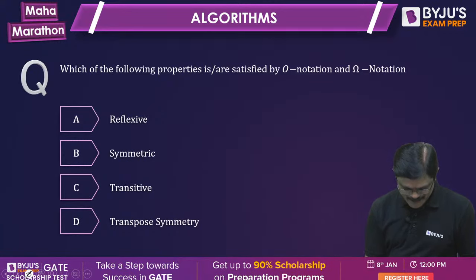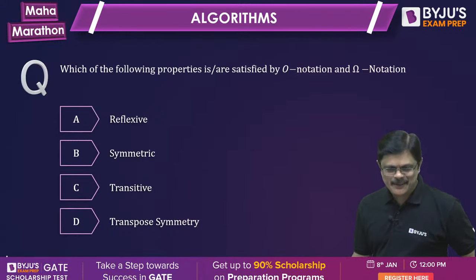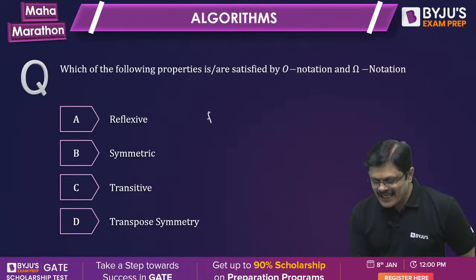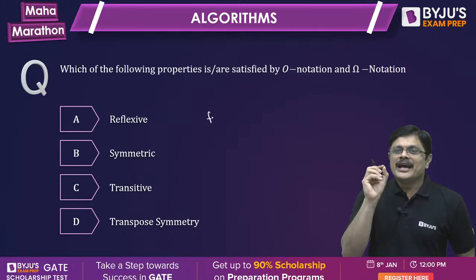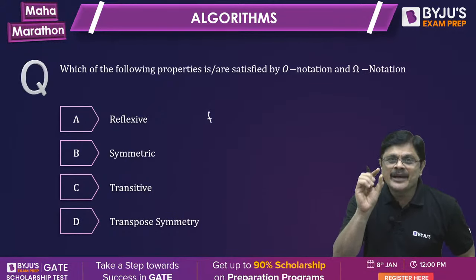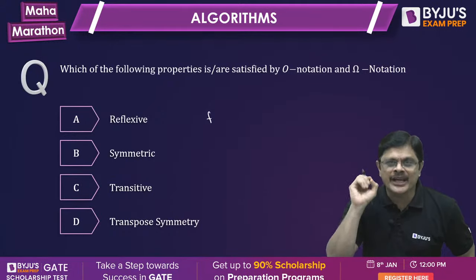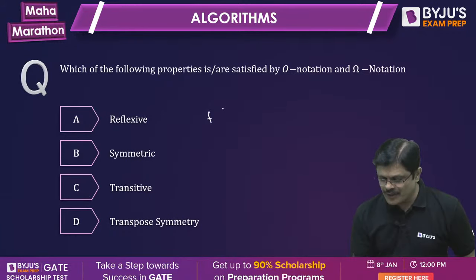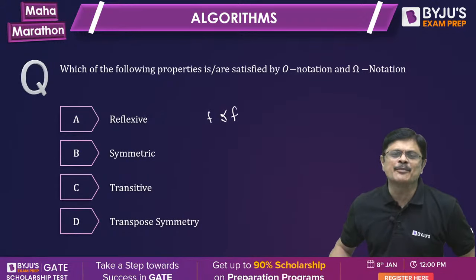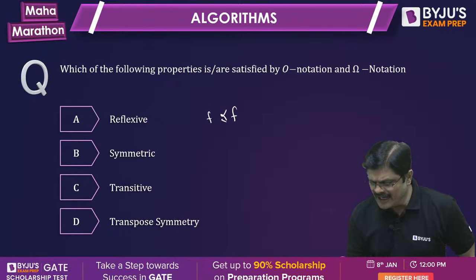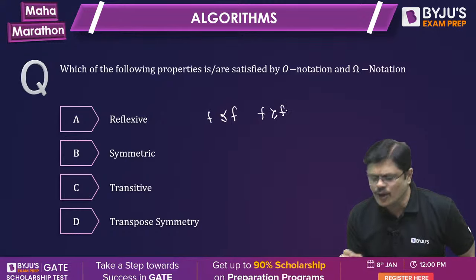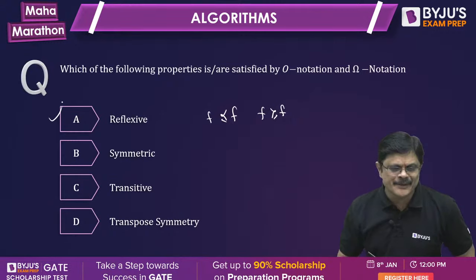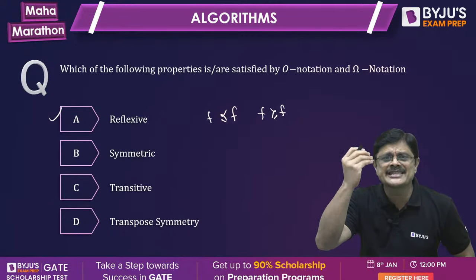Now let us see this. See, my dear friends, big O means asymptotically smaller or equal to. Big omega means asymptotically larger or equal to. Now, can you say that every function is asymptotically less than or equal to itself, and every function is asymptotically greater than or equal to itself? Equal to is there, no? Therefore, reflexivity is satisfied.